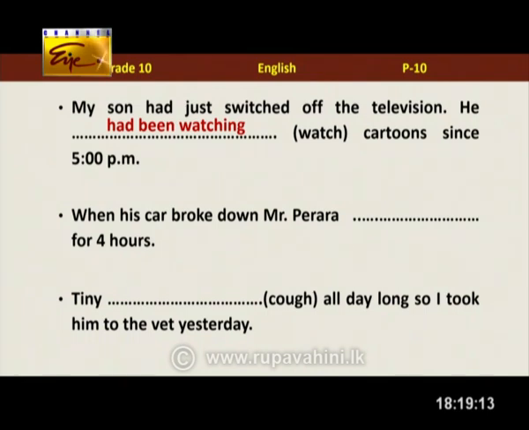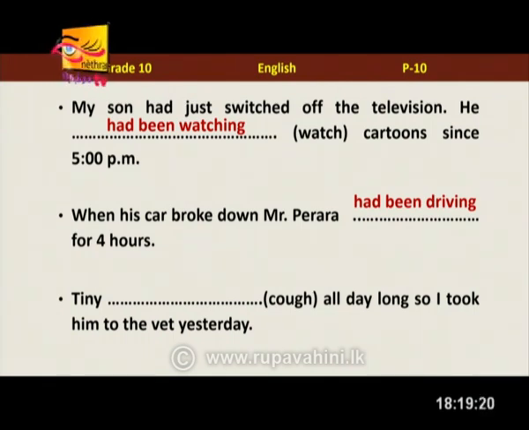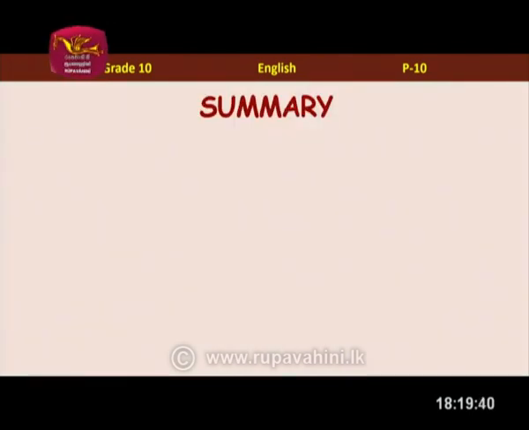So he had been watching this. That's right. And next one. When his car broke down, Mr. Pereira had been driving for 4 hours. So he had been doing that for some time in the past. That's why we are using past perfect continuous. And Tiny, you know what happened? Yes, that's right. Tiny had been coughing all day long, so I took him to the vet yesterday. Oh yes, that's what happened. So now he's all right. Now he's all right, but this happened in the past for a time period.